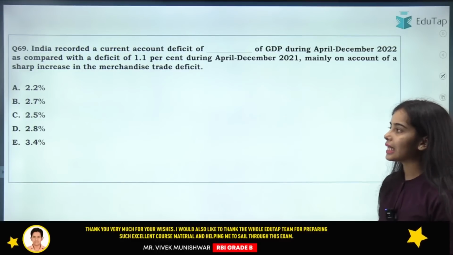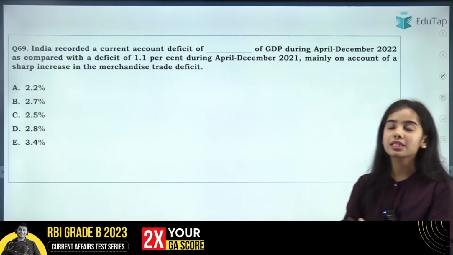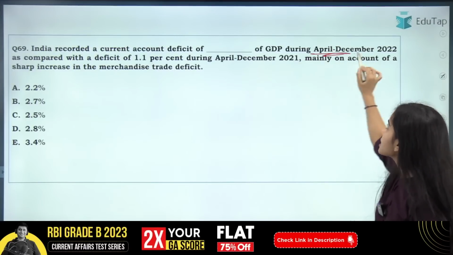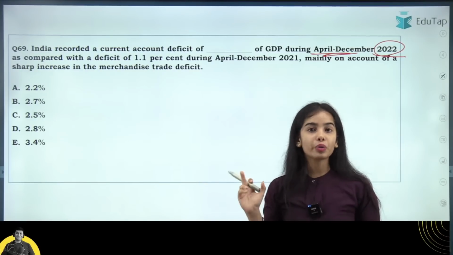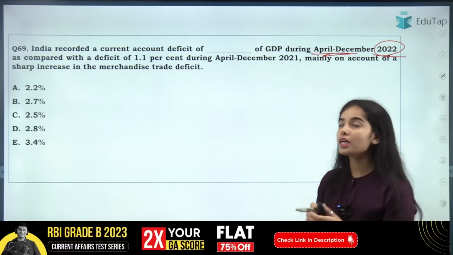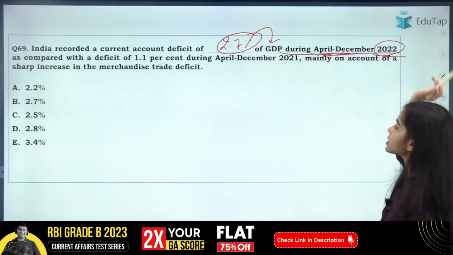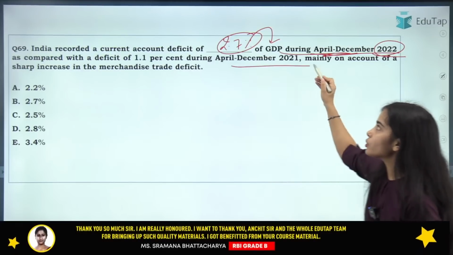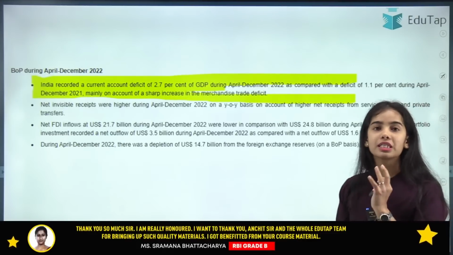Coming to the next question: India recorded a current account deficit of what percentage of GDP during April-December 2022-23? So this was also mentioned in the annual report of the Reserve Bank of India. So you need to have an understanding of this. You need to remember this percentage. India recorded a current account deficit of 2.7% of the GDP during April to December 2022, as compared with the deficit of 1.1% during April to December 2021. So here the right answer was B, 2.7% of the GDP.